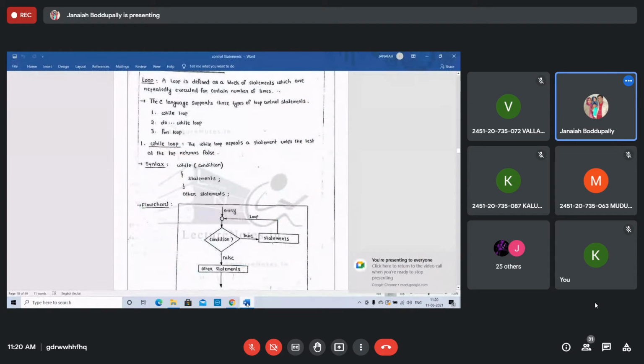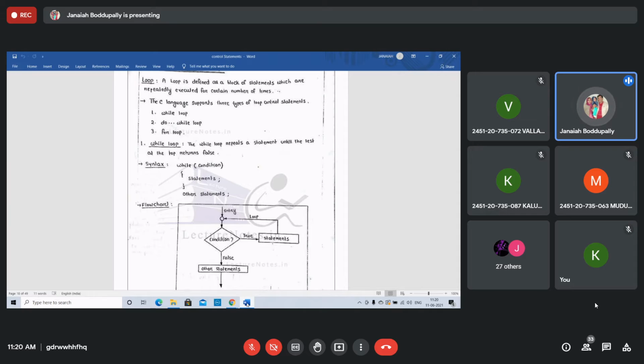It's okay. The while loop is an entry control loop statement. The test condition is evaluated, and if it is true, then the body of the loop is executed. After execution of the body, the test condition is once again evaluated, and if it is true, the body is executed once again.